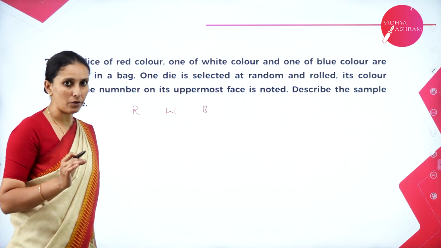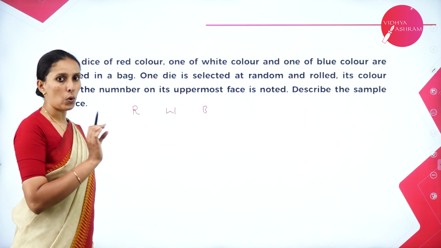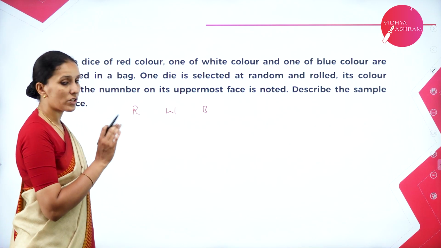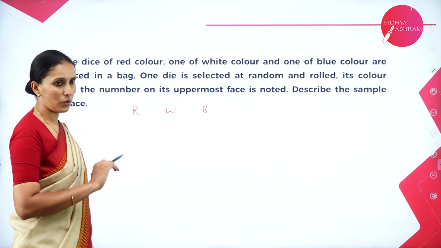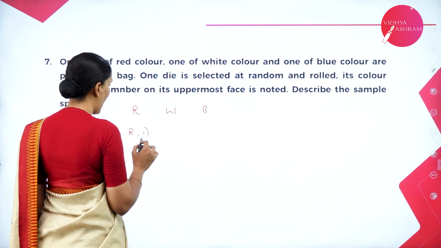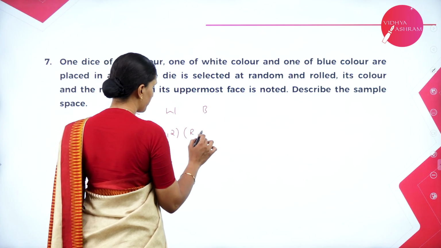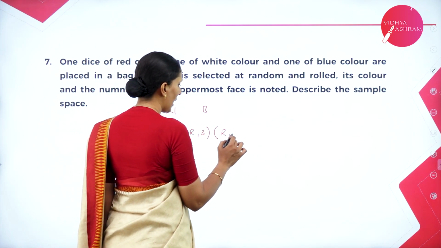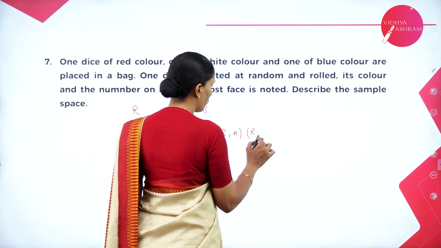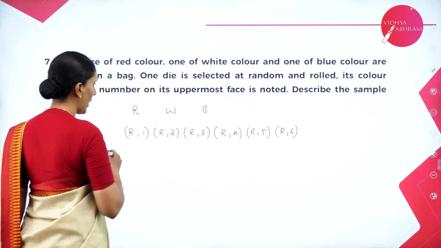Then I roll it. The value which is written on the uppermost face should be noted. So if I select red, then it may show a value 1 or 2 or 3. Similarly, it can show 4, 5, 6. So these are the outcomes for the red die.